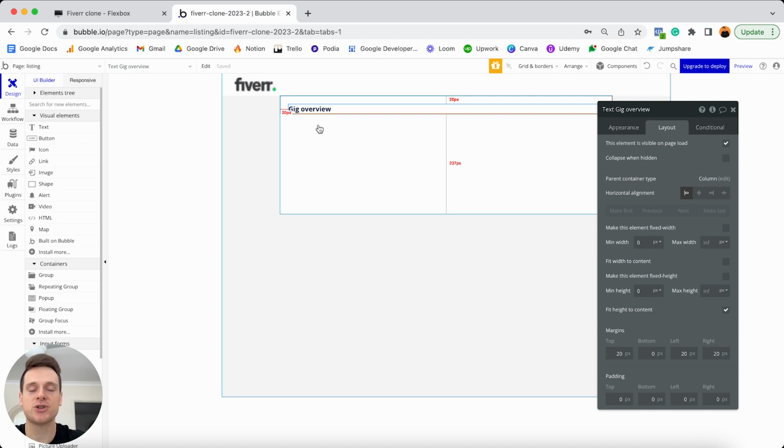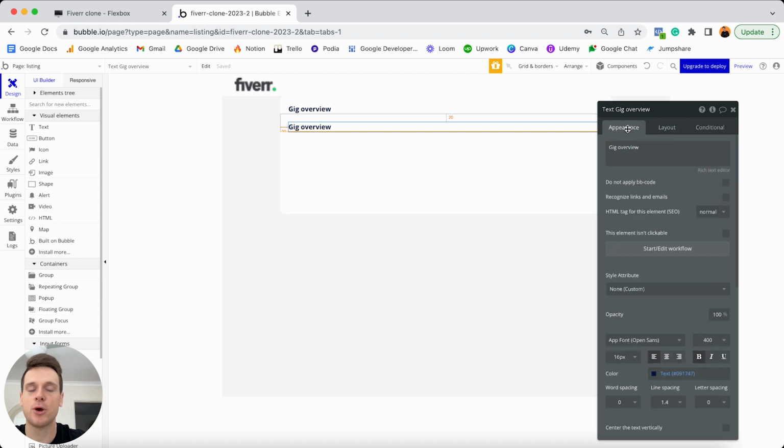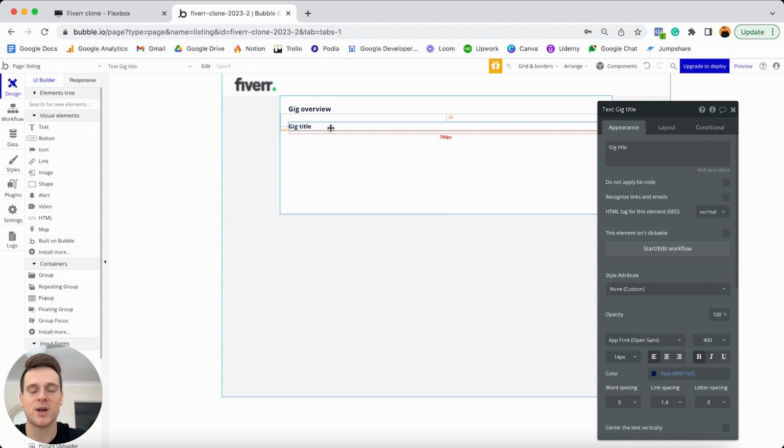And in order to streamline the process of adding that heading in, I'm just going to make a copy of our existing text element here. If I just jump to my appearance tab though, I'm going to update this text to display the words gig title. And when it comes to the font size, I'm just going to set this to be 14, so that way it's not as prominent as the existing heading we've just added. And now that we've finished adding in this little subheading here, we can add our very first input field.